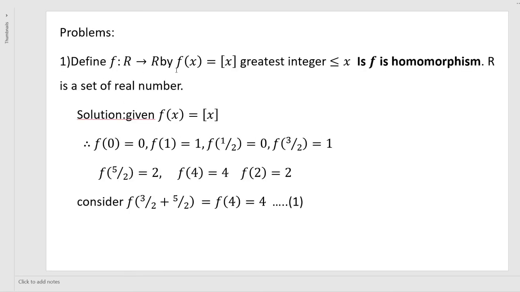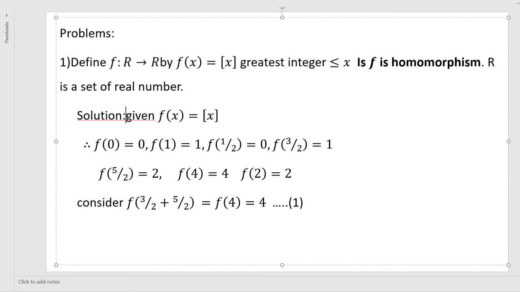Next, problems on isomorphism and homomorphism. Define f from R to R by f of x is equal to bracket x, that is the greatest integer less than or equal to x. Is f a homomorphism, where R is the set of real numbers? Solution.